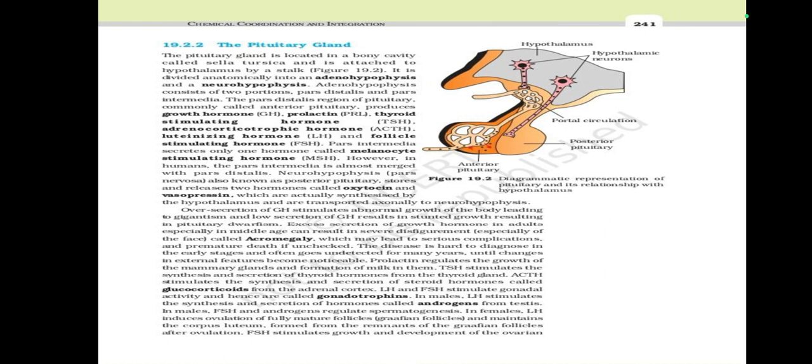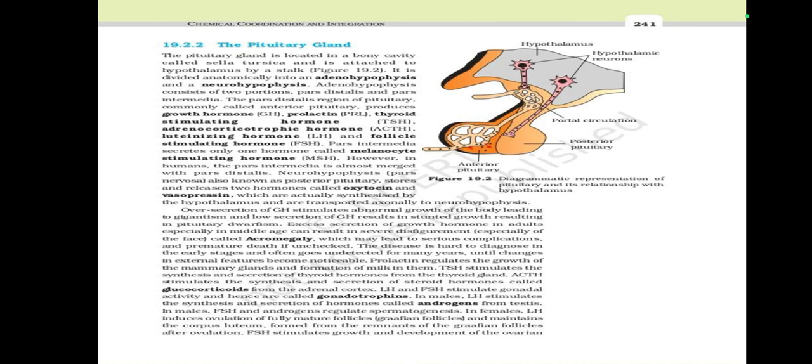Excess secretion of growth hormone in adults, especially in middle age, can result in severe disfigurement, especially of the face, called acromegaly, which may lead to serious complications and premature death if unchecked. The disease is hard to diagnose in the early stages and often goes undetected for many years until changes in external features become noticeable.